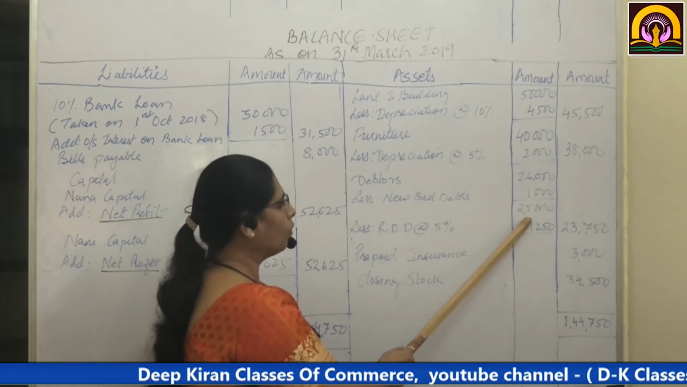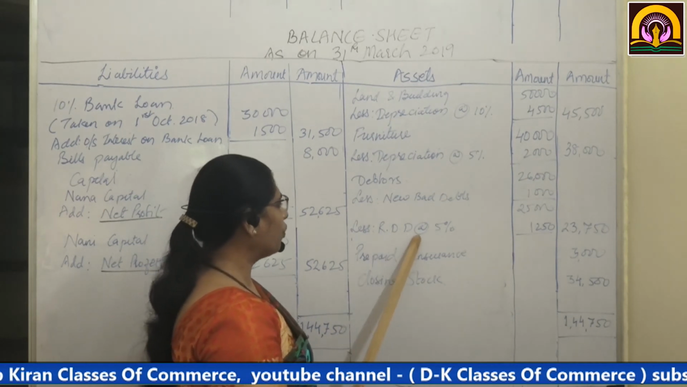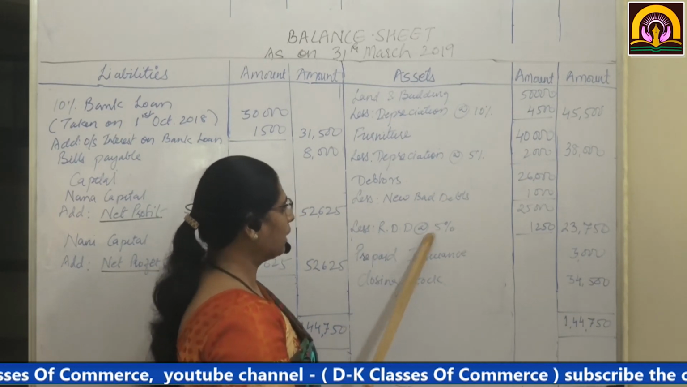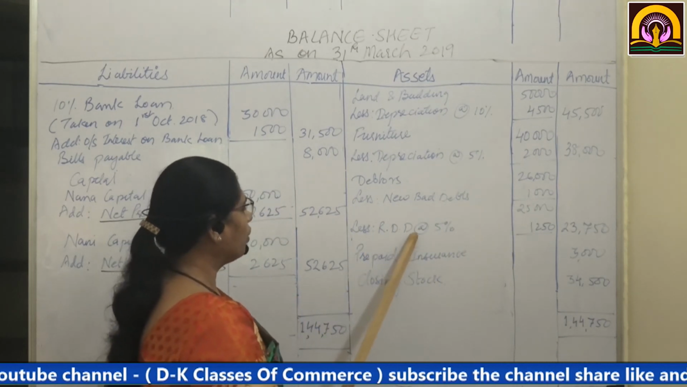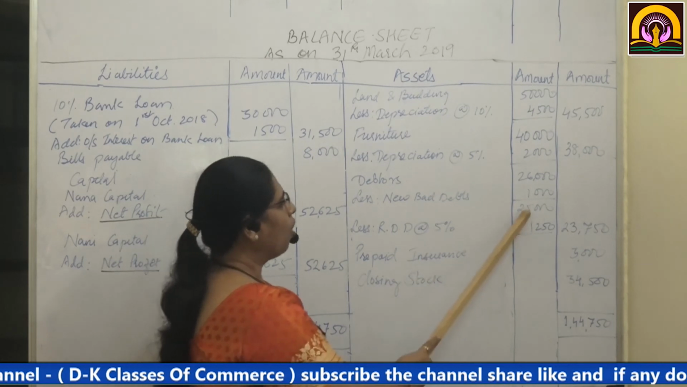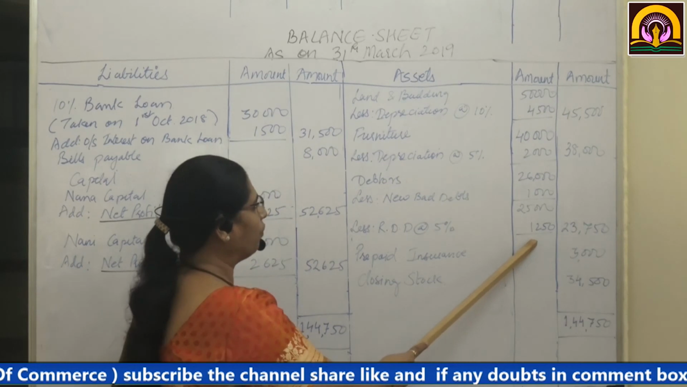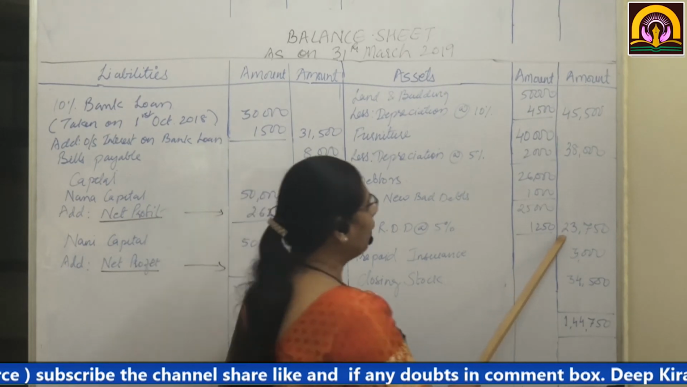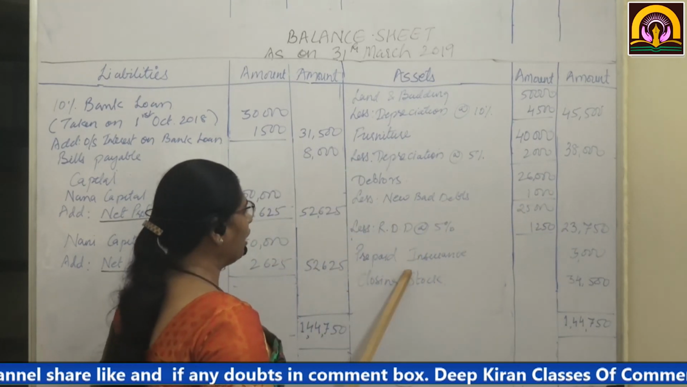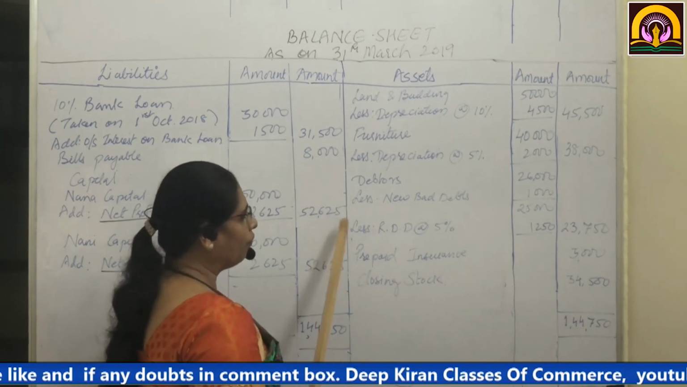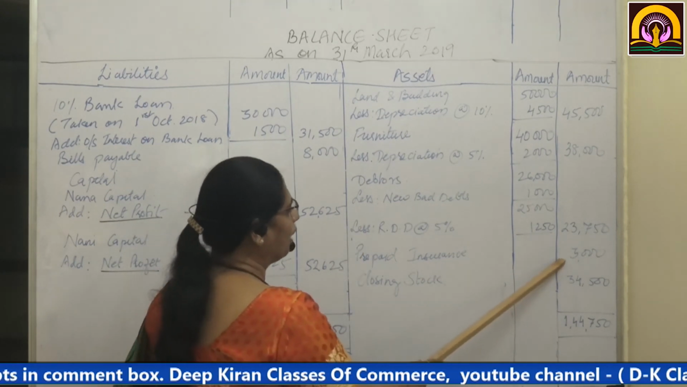Total in the inner column only. Why inner column? Because the provision or reserve for doubtful debts is to be maintained at 5%. So 25,000 less reserve for doubtful debts at the rate of 5%. On 25,000, 5% comes to 1,250. Outer column 23,750. Prepaid insurance. In the profit and loss account, on the debit side, we had deducted 3,000 which was prepaid.